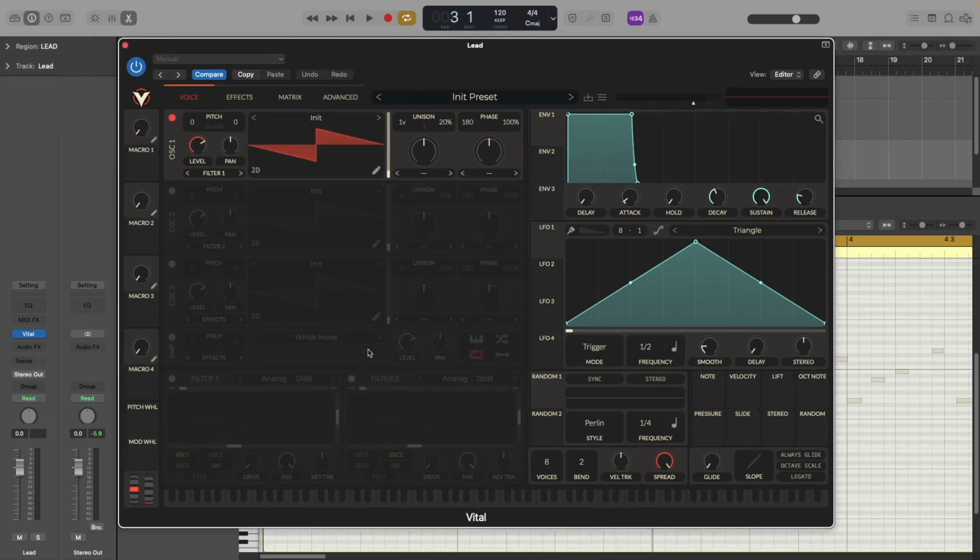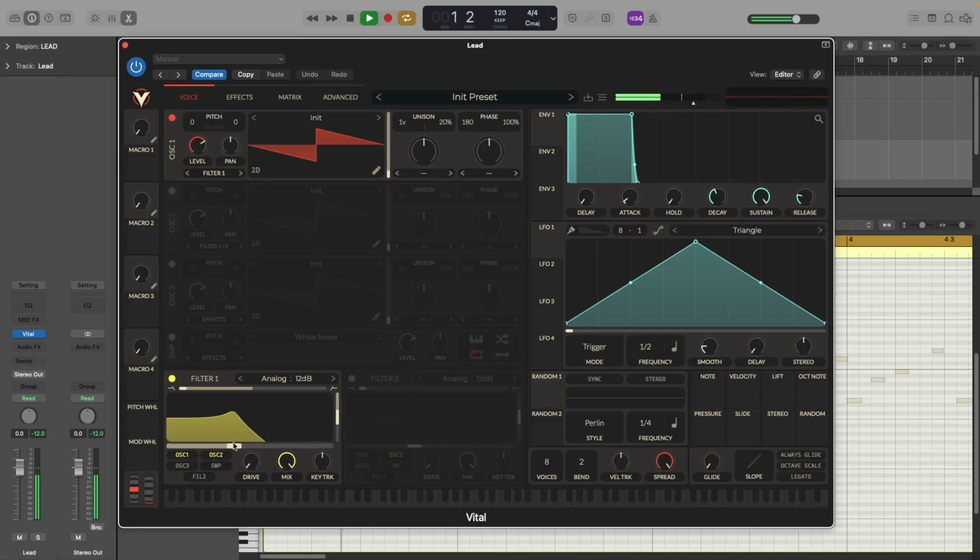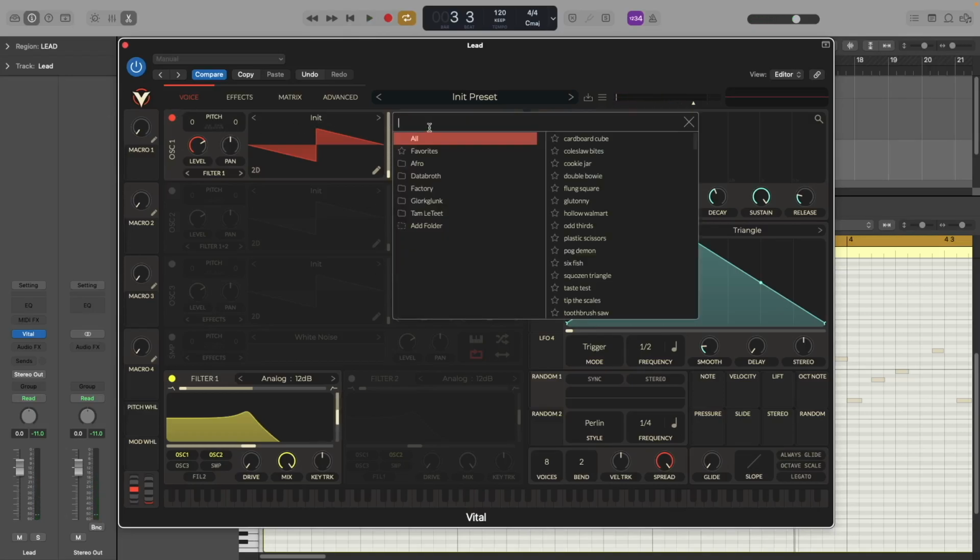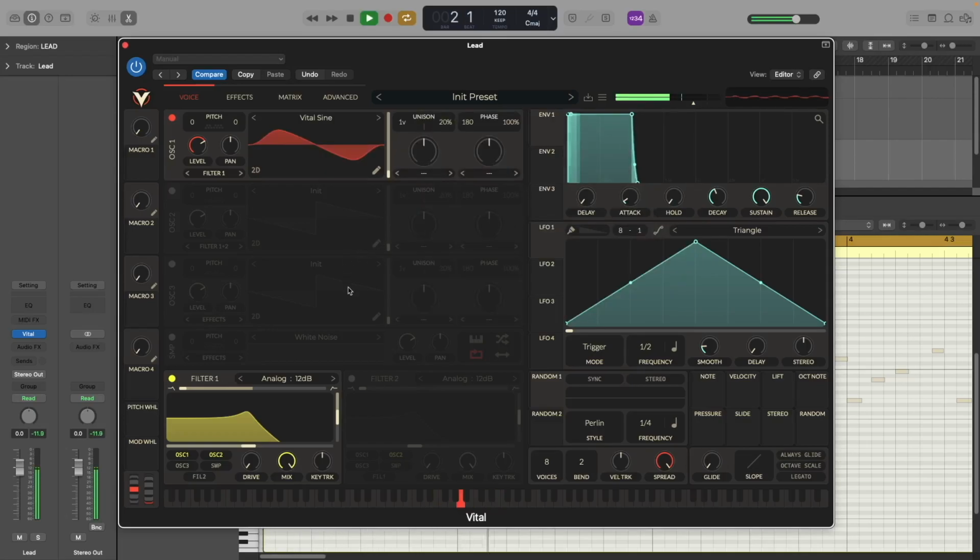And now the first thing we're going to do here is we're going to turn on the filter. We're going to filter oscillator 1 and 2. Alright, so now let's go to oscillator 1 and let's select the Vital sine wavetable. And let's add a little bit of unison to 2 voices and the detune to 2%. And now over here in the phase, let's select the bend option here, and we're going to be using this later on.